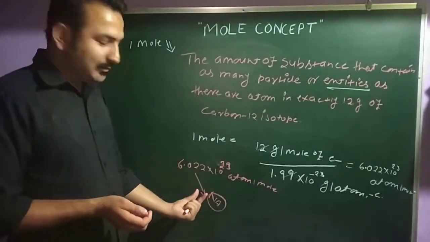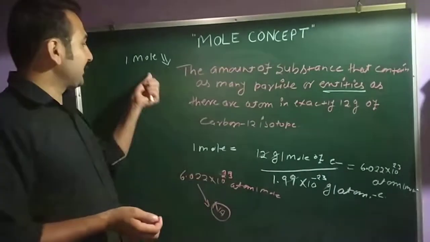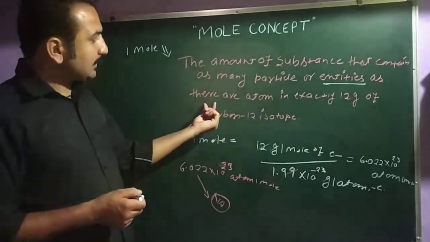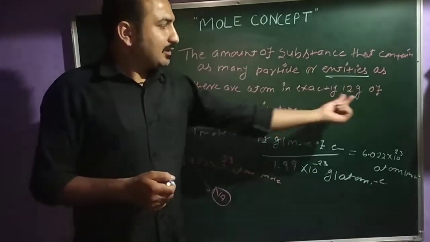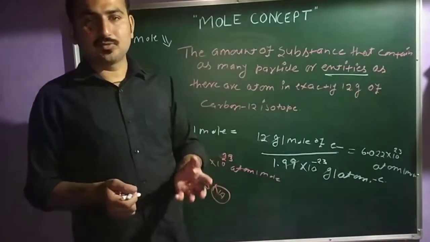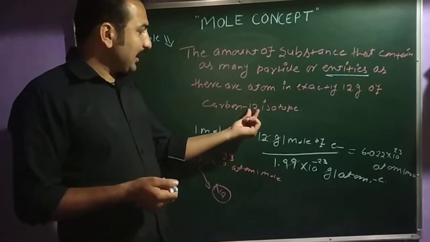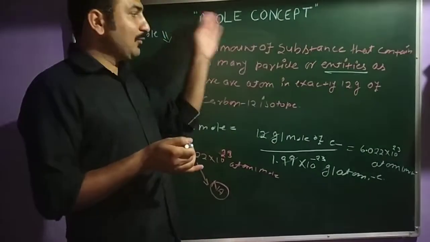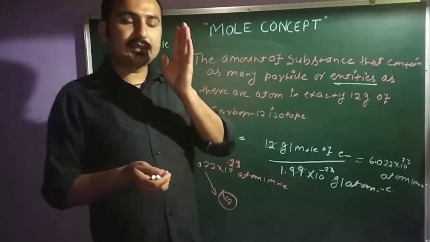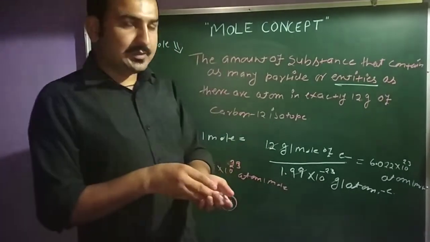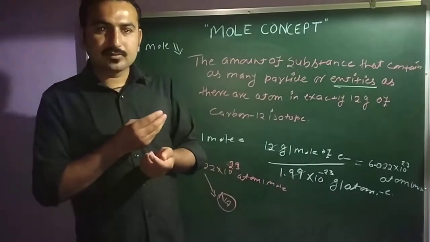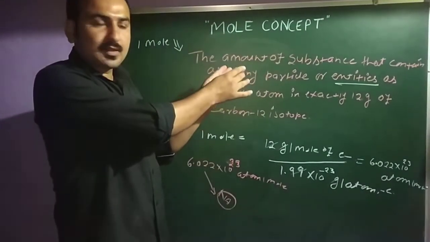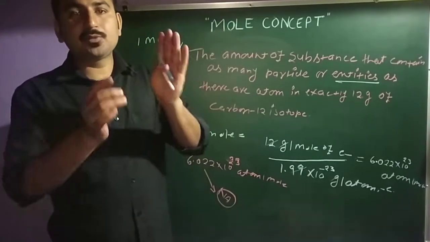Clear? So now it is clear how this typical numeral comes, that means the Avogadro number. Here you can say the 1 mole. 1 mole is nothing but the atoms in exactly 12 gram of carbon-12 isotope. That means the number of atoms in 12 gram of carbon-12 isotope will define 1 mole. And it is a simple thing that it is very easy for us to weigh anything in place of counting.